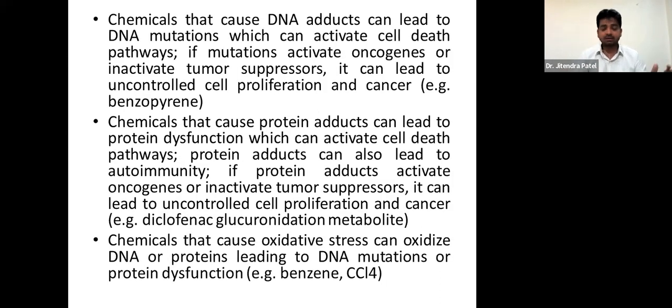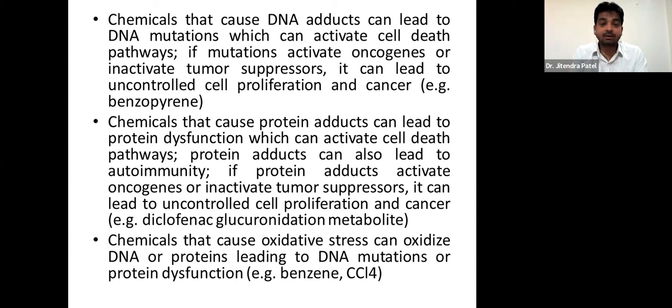So which chemicals can we say are toxicants? Chemicals that cause DNA adducts can lead to DNA mutations, which can activate cell death pathways. If mutations activate oncogenes or inactivate tumor suppressors, they can lead to uncontrolled cell proliferation and cancer.